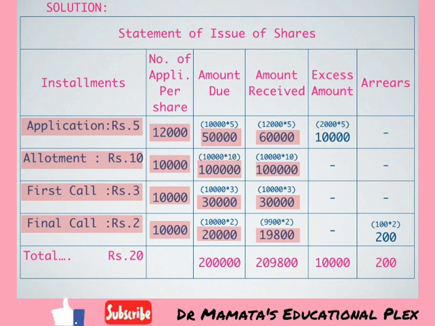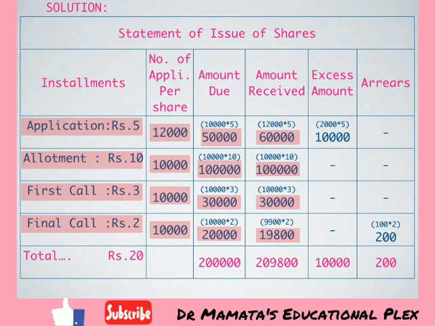Then on application we have received money on 12,000 shares and the amount was 60,000, but our demanded amount was rupees 50,000. It means that we have an excess amount of rupees 10,000, so 10,000 rupees will be written in our excess amount column. In short, 2,000 shares were extra, and on 2,000 shares the application money received in advance is rupees 5.